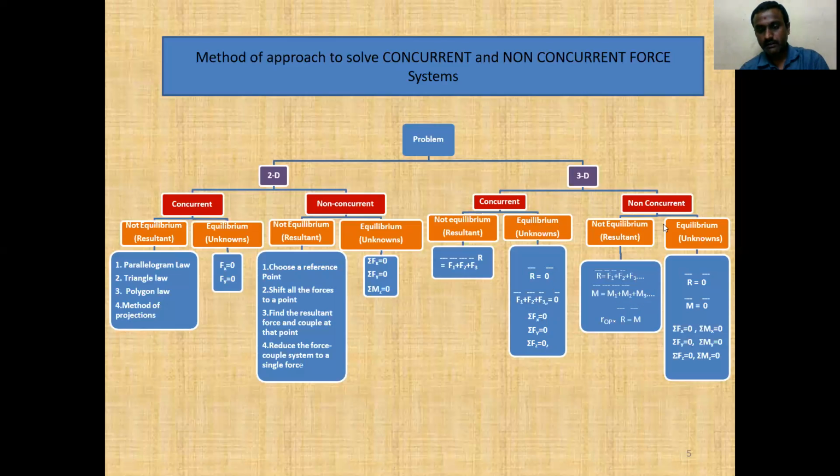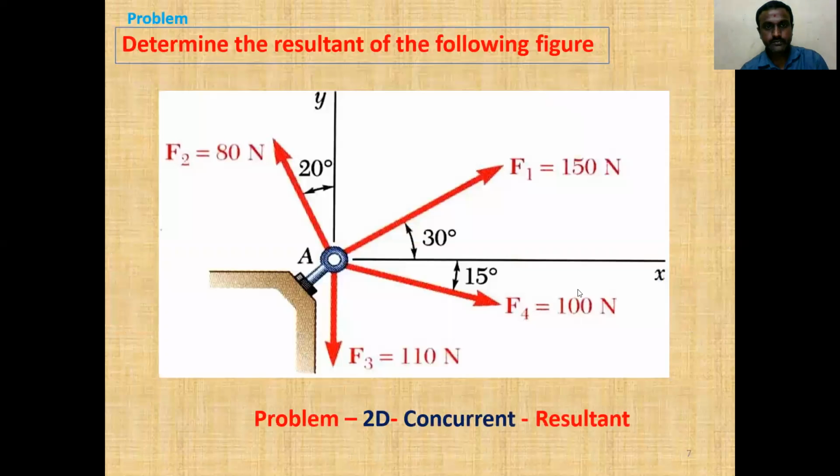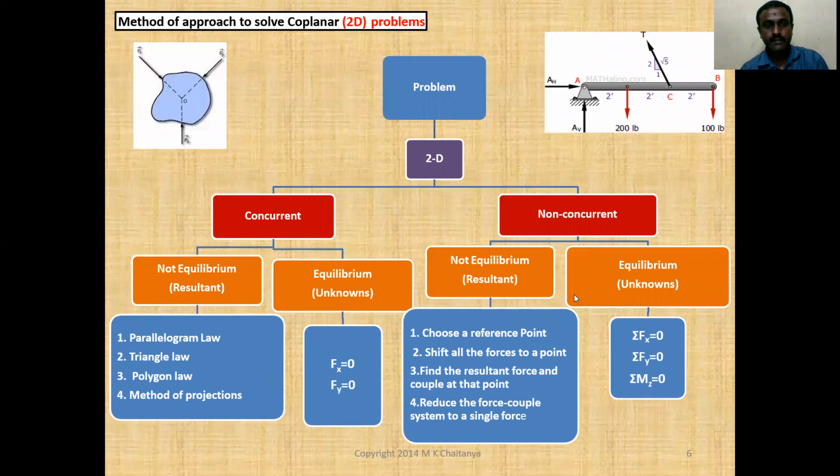In equilibrium, the resultant is 0 and the moment is 0, sigma Fx 0, sigma Fy 0 and sigma Fz 0. So these are the three-dimensional and two-dimensional, concurrent and non-concurrent force system problem approaches.